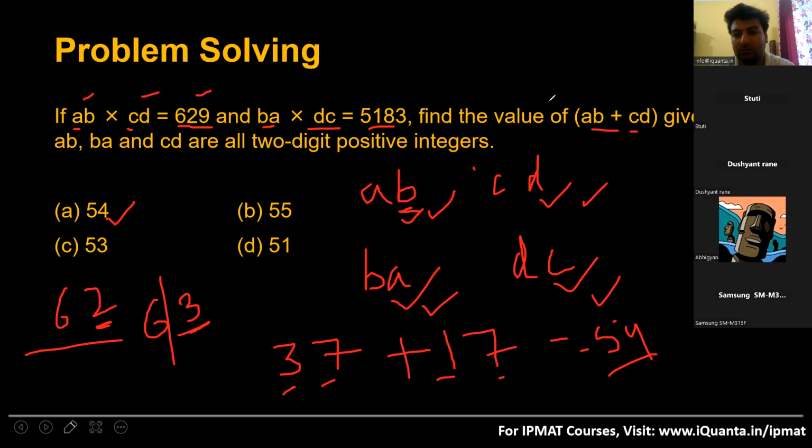Sir, can you tell how you added the numbers? How will you add the numbers like A, B and C, D? See, Abhigyan, I knew AB is odd, CD is odd.